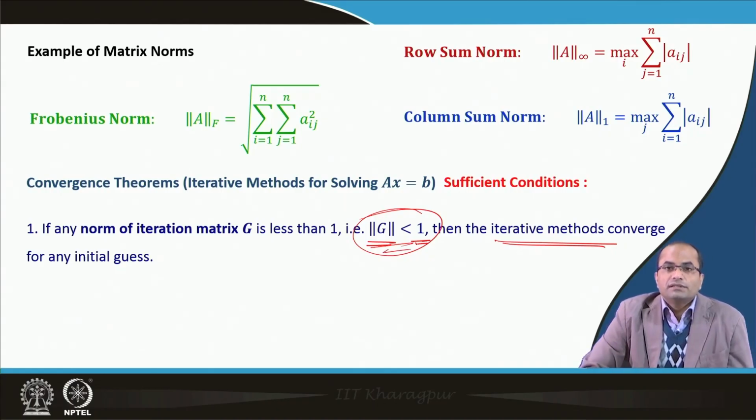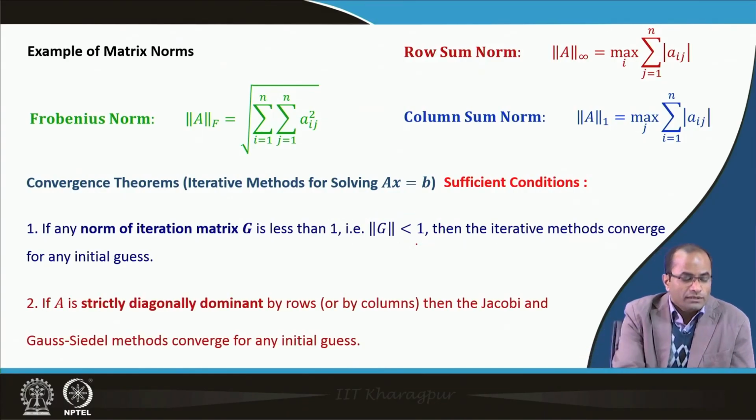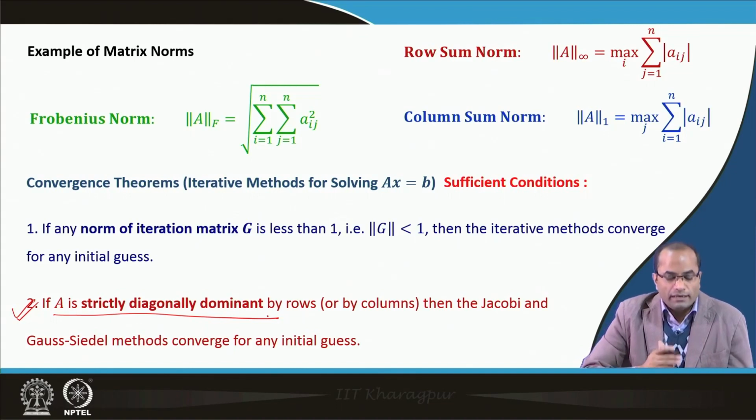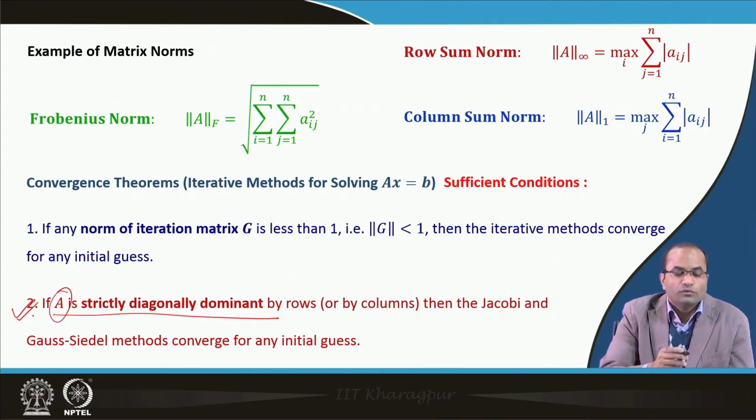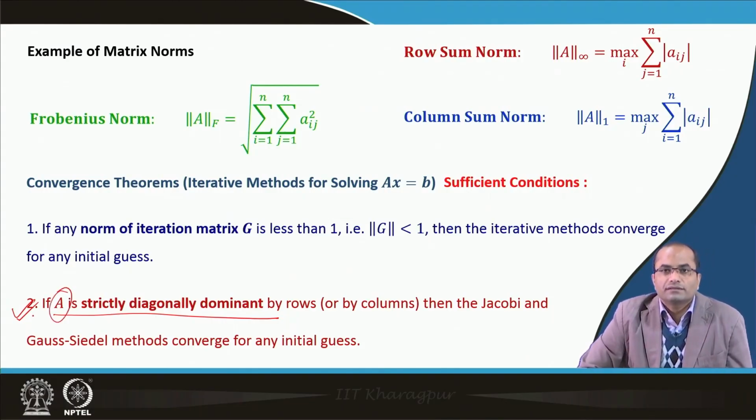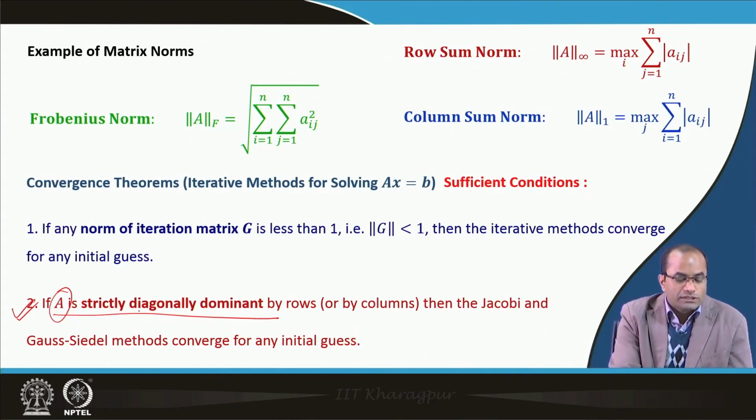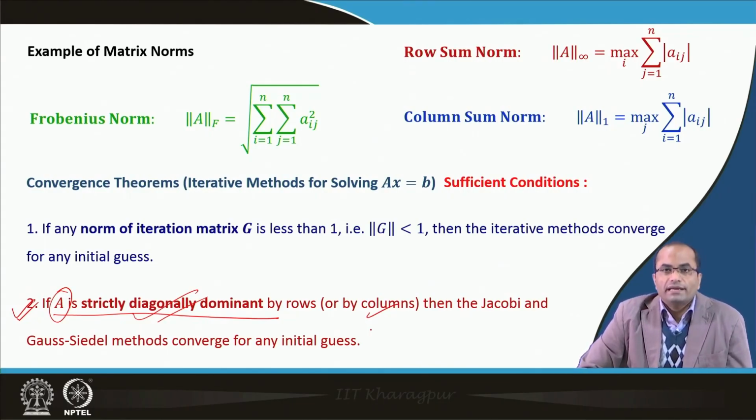But a sufficient condition means if we find that the norm is not less than 1, then we cannot say anything. We have to actually go for the necessary and sufficient conditions. That means the evaluation of eigenvalues of this G. The second sufficient condition we have is that if A is strictly diagonally dominant, and this is the best one which we should check first, because here we are talking about A, the coefficient matrix which is given directly in the system of linear equations. So, if A is strictly diagonally dominant by rows or by column, then we can say that the Jacobi and the Gauss-Seidel methods converge for any initial guess.